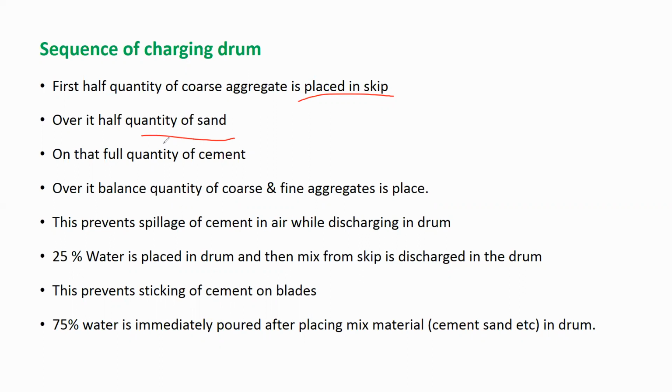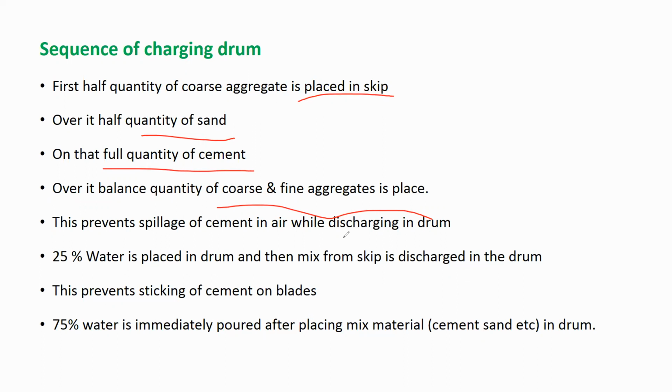So the first layer is half the quantity of coarse aggregate, the second layer is half the quantity of sand, and the third layer is the full quantity of cement. Then over it, the balanced quantity of coarse and fine aggregate is placed. So the third layer, cement, is over, then the fourth layer is the remaining quantity of sand, and the fifth layer is the remaining quantity of coarse aggregate. It means that you are sandwiching the cement in between the coarse and fine aggregate.